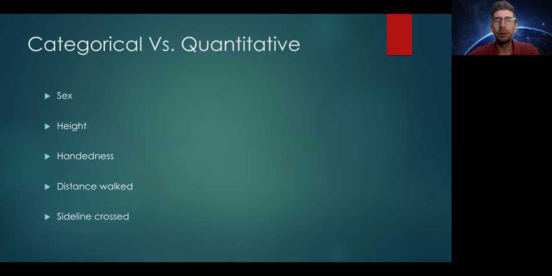All right, categorical versus quantitative. Pause here and try to answer each of these categories and whether they are categorical or quantitative, and if they are quantitative, include their units of measure if they are included.